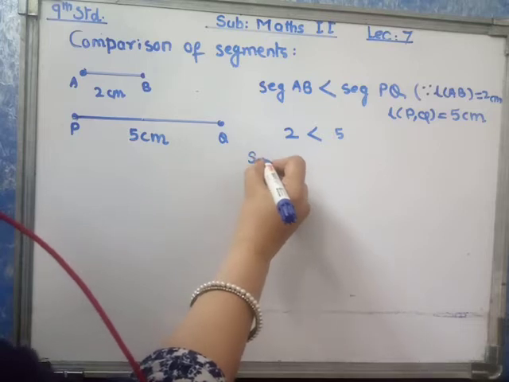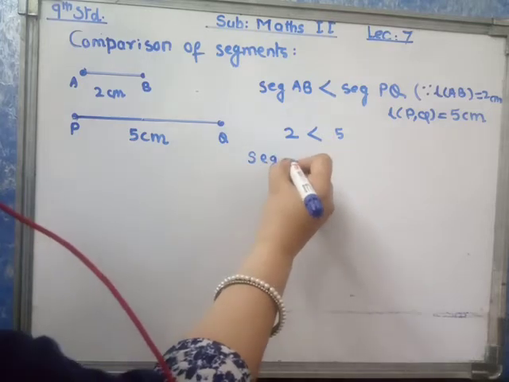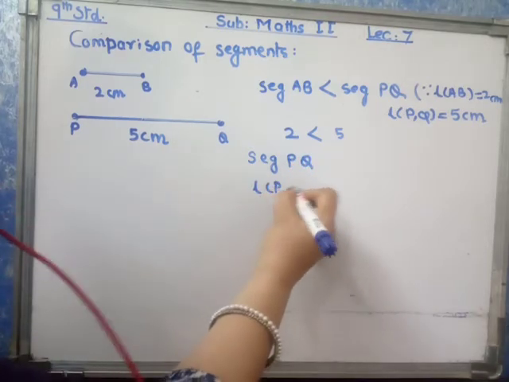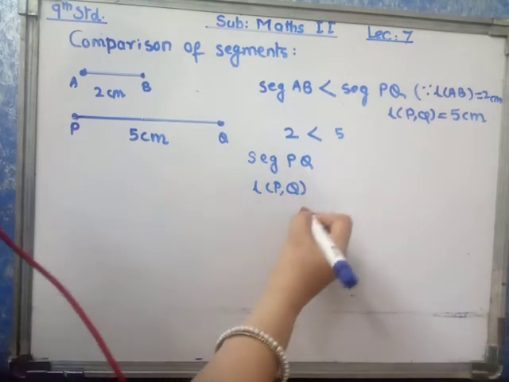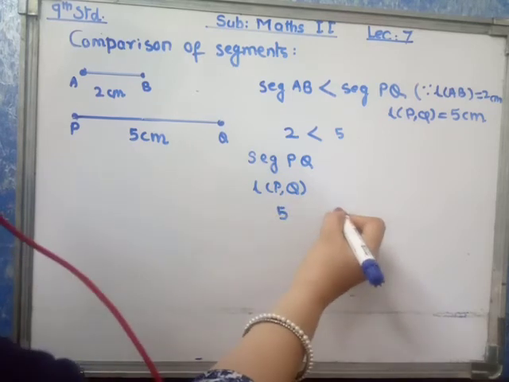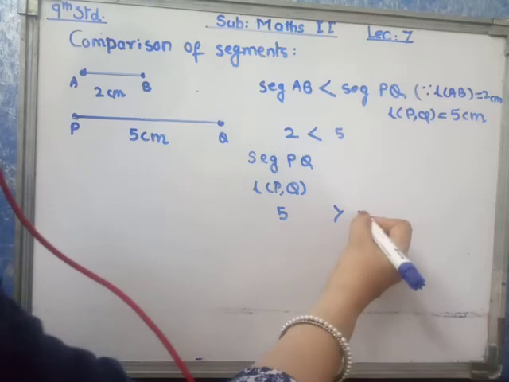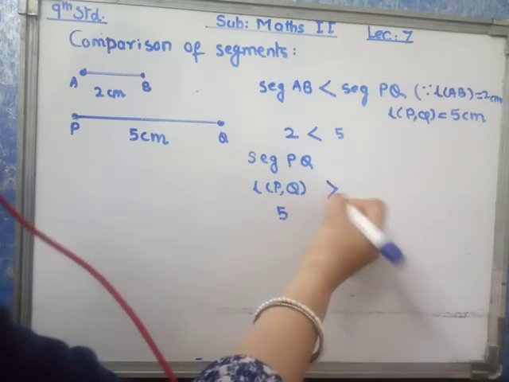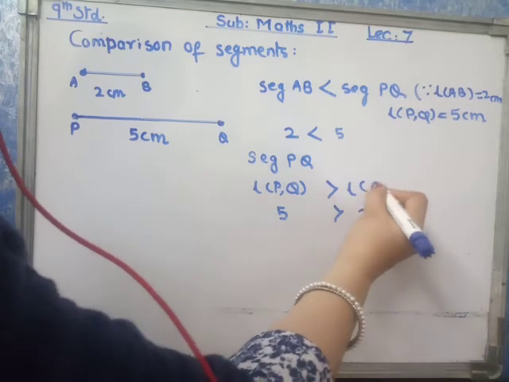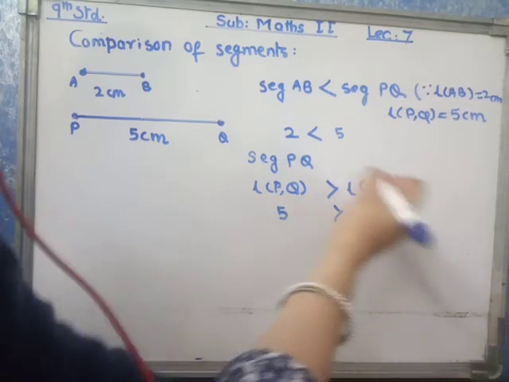Segment PQ, length PQ is equal to 5, which is greater than 2. Therefore, length of segment PQ is greater than length of segment AB.